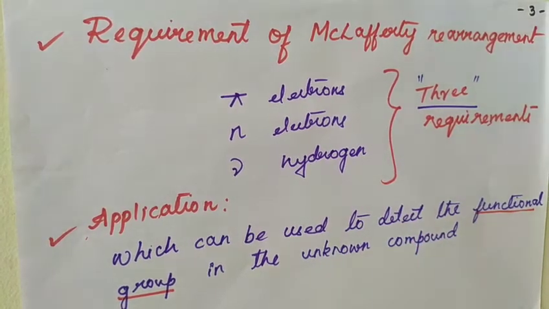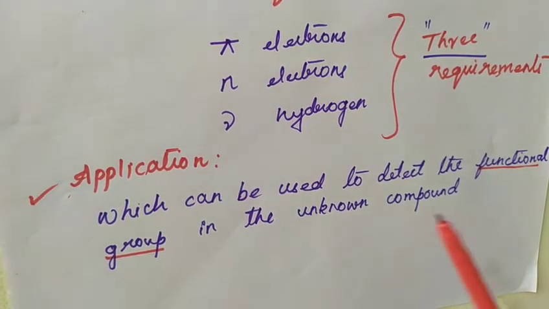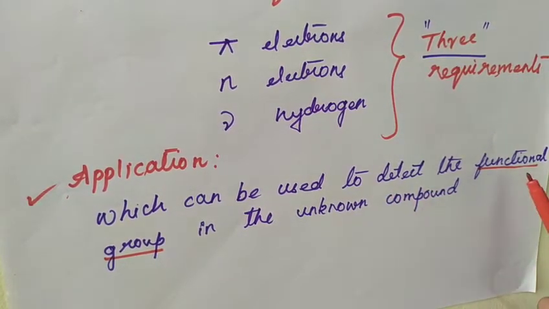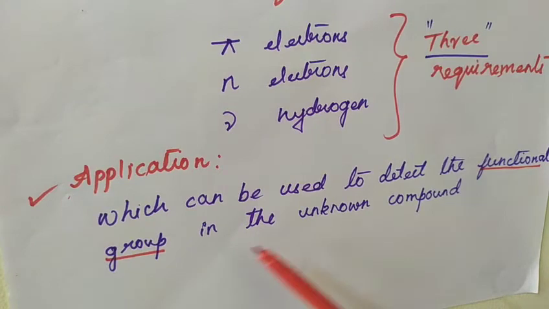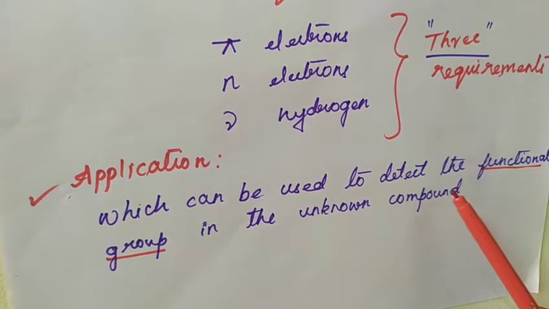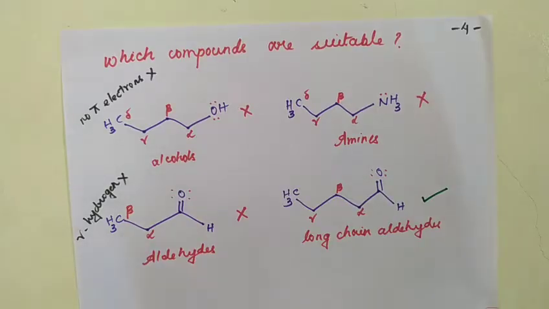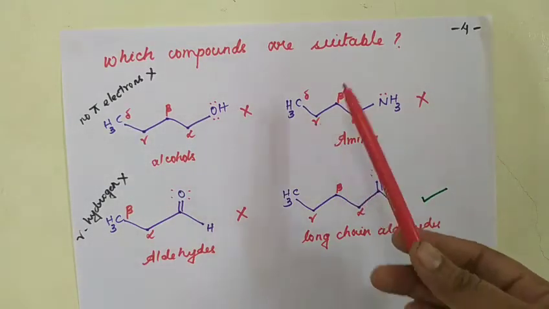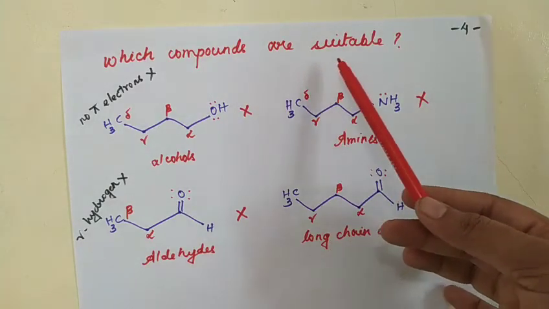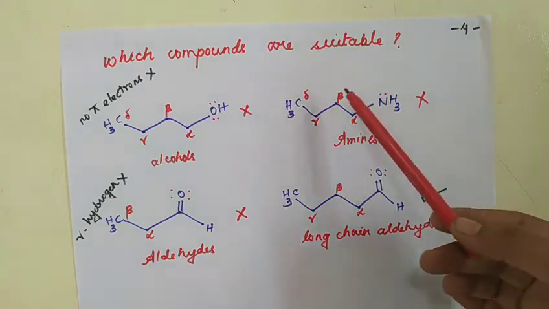So, what is the application of studying the McLafferty rearrangement? Using the McLafferty rearrangement, we can find out the functional group in the unknown compound. This is one of the important applications of McLafferty rearrangement. Now, the next question is, which are the compounds that are suitable for McLafferty rearrangement? The examples are listed here.